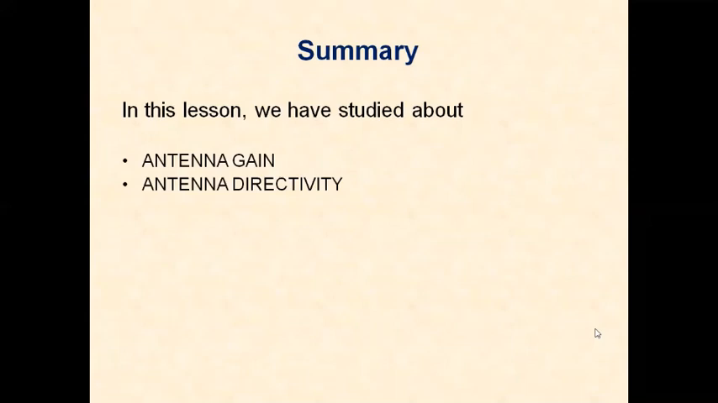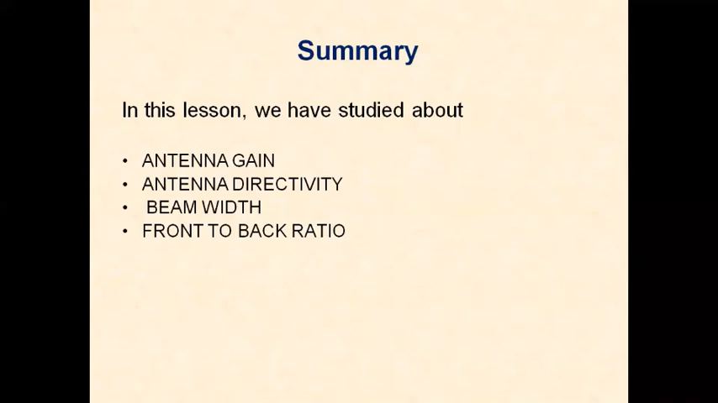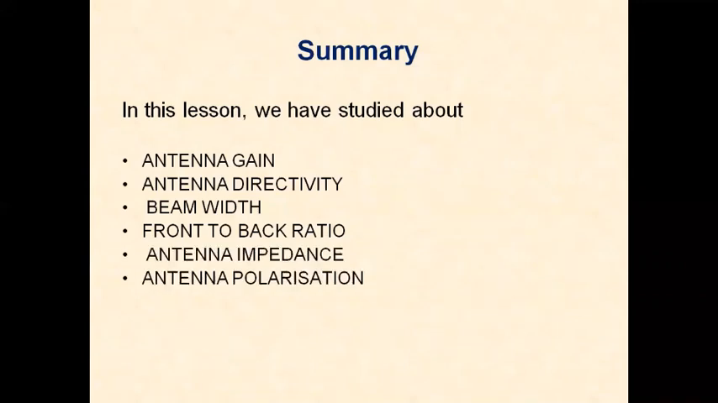Summary: in this lesson we have studied antenna gain, antenna directivity, beam width, front to back ratio, antenna impedance, and antenna polarization. Antenna gain is output power by input power. Directive gain is the radiation in a particular direction by an antenna when compared with the isotropic radiator. Directivity is the maximum directive gain in a particular direction.